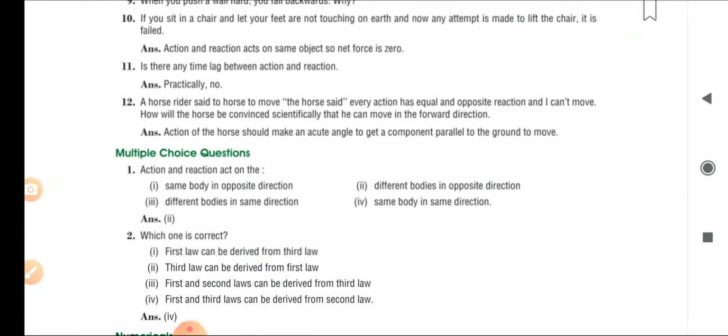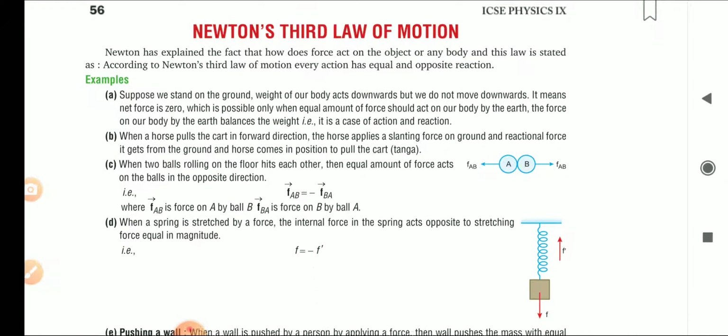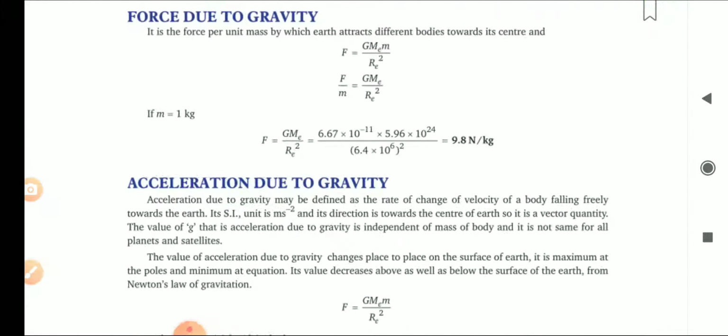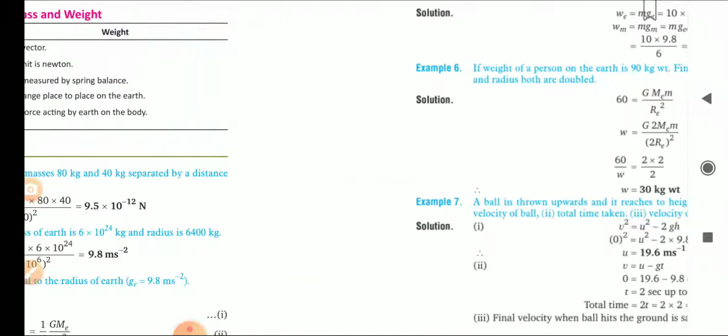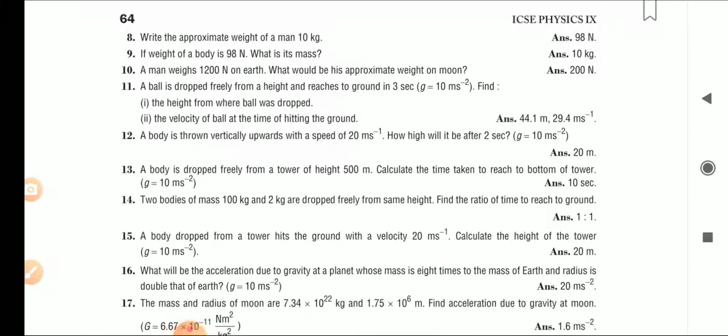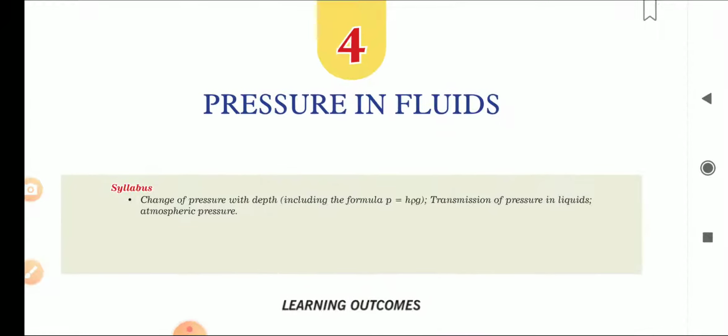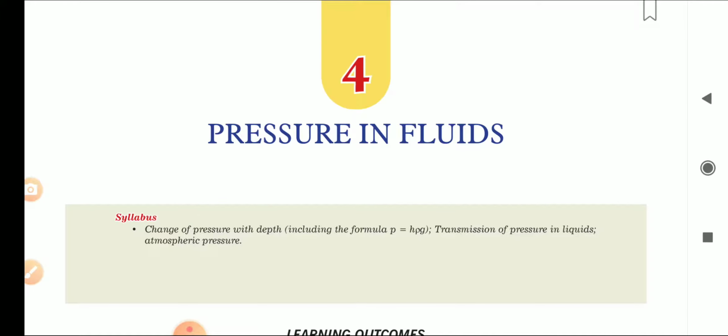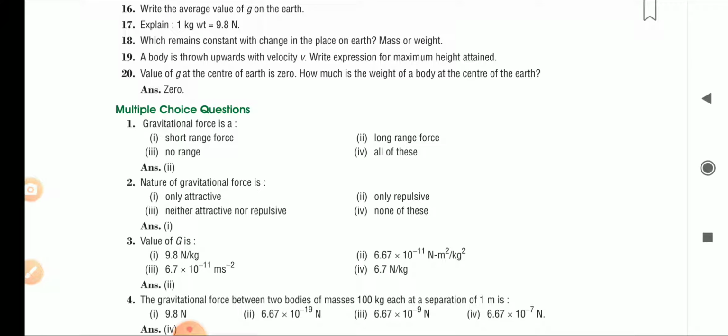So now children, your third chapter is also completed. When we meet, we will discuss the numericals, and the fourth chapter, pressure in fluids, we will start afterwards. So thank you children.